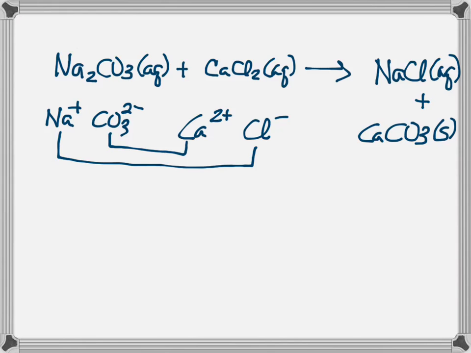It's not balanced. 2 sodiums over here and only 1 over here. So we need to put it, can't write with an eraser. Put a 2 there. The carbonate didn't come apart. There's a carbonate over here. There's 1 calcium and 1 calcium. There's 2 chlorides and, oh look, the 2 took care of that guy as well. There's our balanced chemical equation.